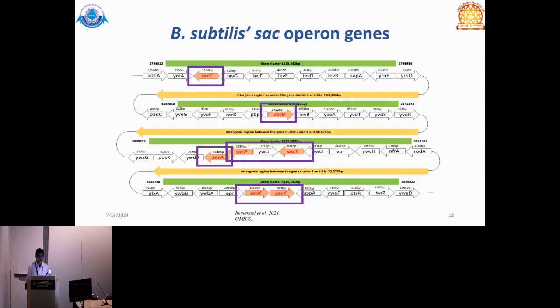In the case of Bacillus subtilis, when we map the genome and look at where the genes for levan biosynthesis are present, they are present in four different gene clusters, and the important genes involved in the biosynthesis are highlighted in the boxes. The SAC and LEV genes are depicted here, and they belong to the SAC operon, and the directionality indicates whether the genes are arranged in the 5 prime or the 3 prime direction.